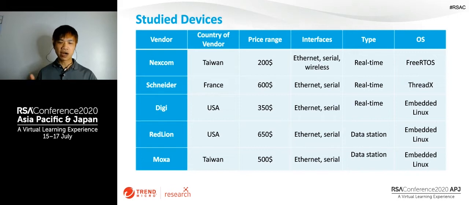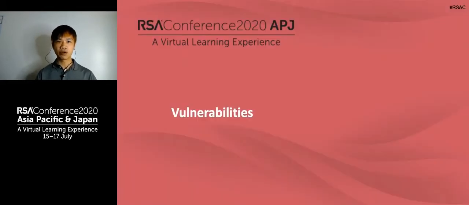And we want to cover real-time gateways and data stations. We want to have different operating systems because a common operating system might introduce some common problems. We want the list to be representative of the market. Okay, now let's talk about the 3 vulnerabilities.